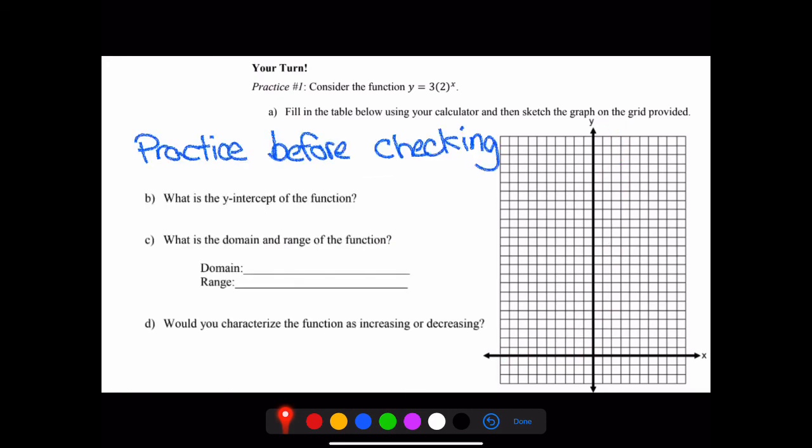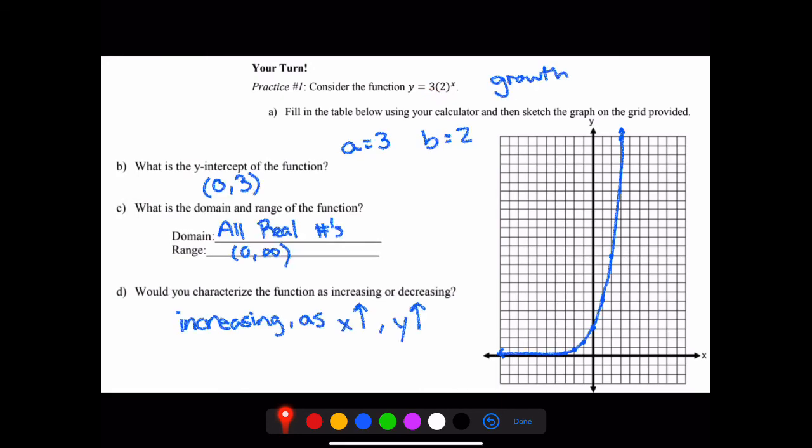So practice this one before checking as well. Go ahead and fill out B, C, and D on your own. All right, again, our y-intercept is our a value. Our a value is 3, so our y-intercept would be the point 0, 3.